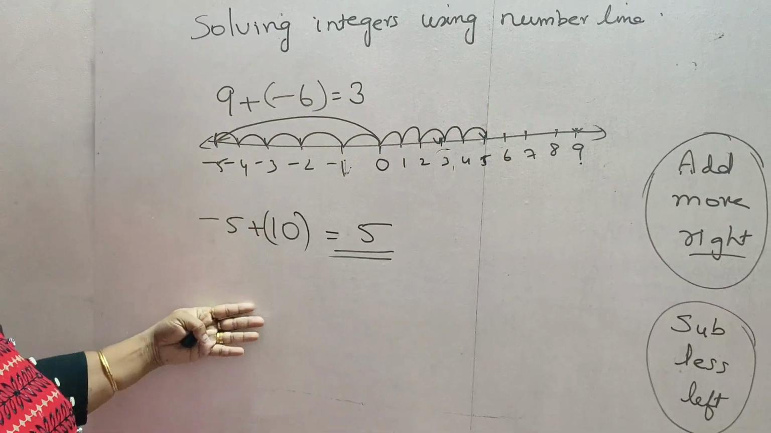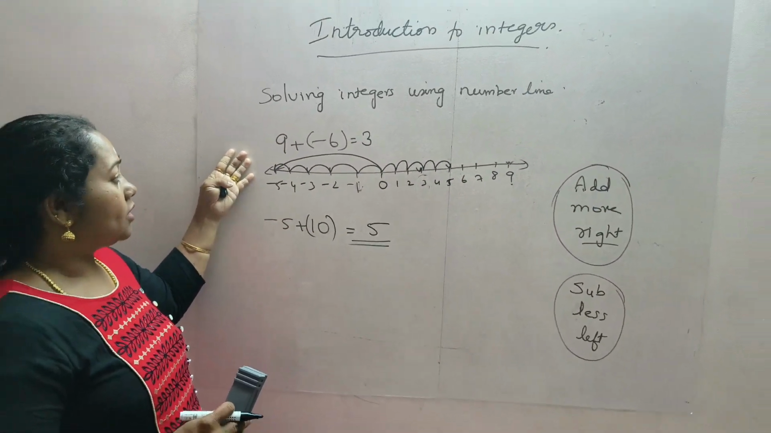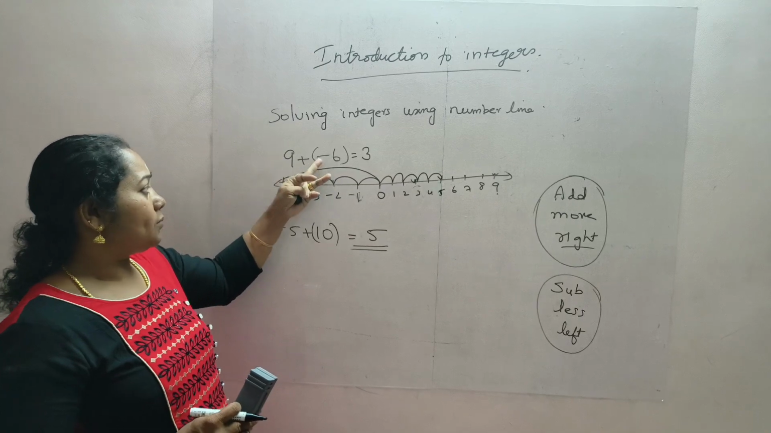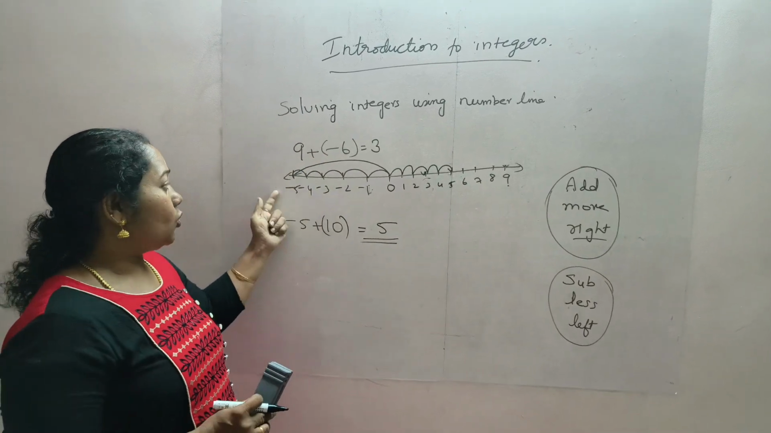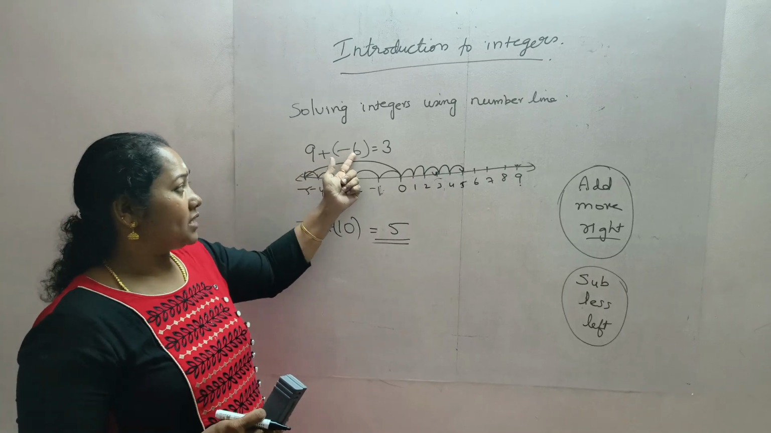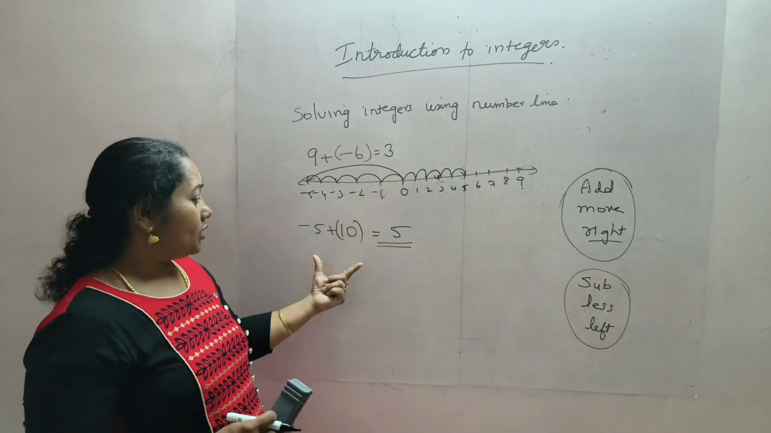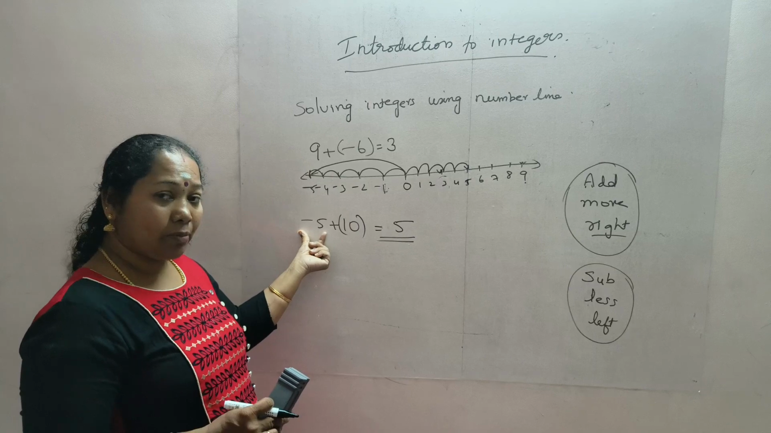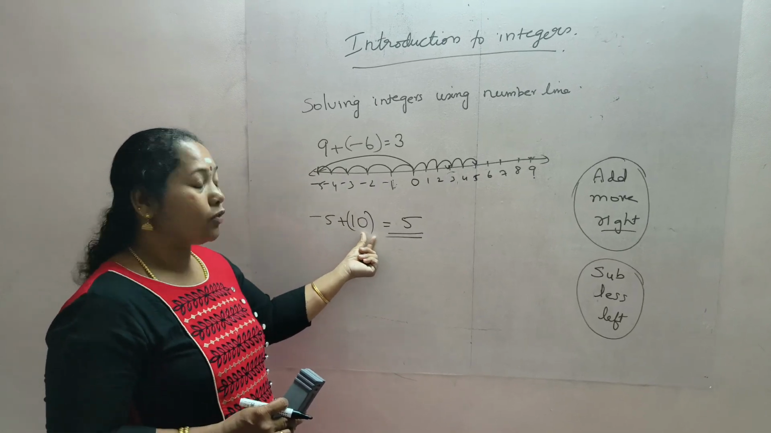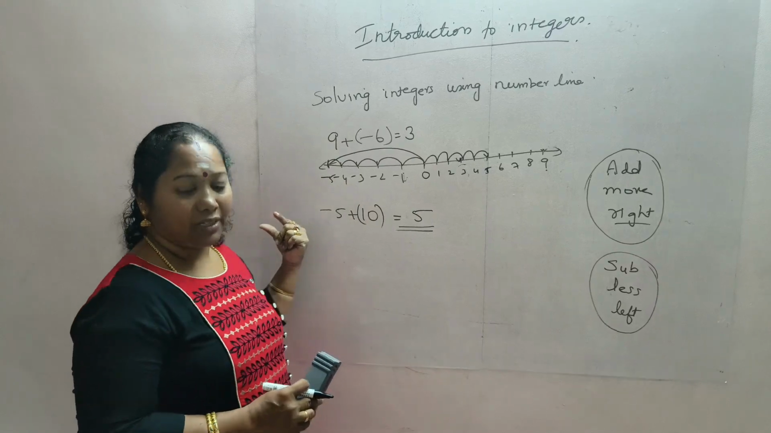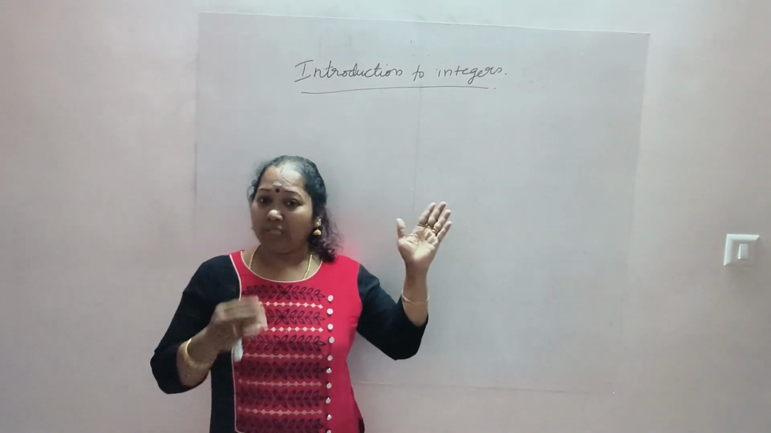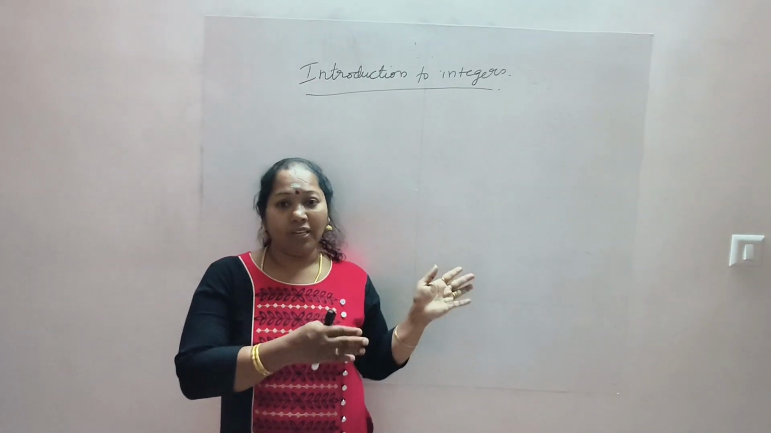Okay. In this way, we can solve the integers using number line. Any number of questions which will be there, we can do like this. If there is plus, we have to check the numbers inside. Plus minus is minus. So, 9 plus minus 6, we have to do like this. First we will go to this number, and from there, plus means we will go to the right side, and if it is a minus number, we will go to the left side.